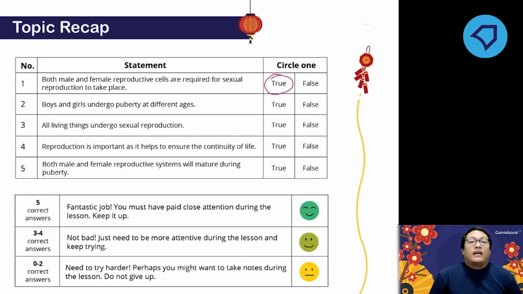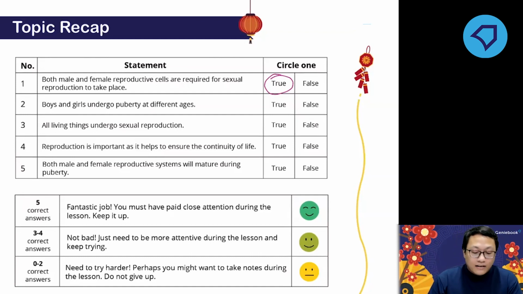So in this reproduction, male and female parents are involved. The male parent produces male reproductive cells, while the female parent produces female reproductive cells. These two different reproductive cells will meet and fuse together. That's what we are going to learn today, which is fertilization.